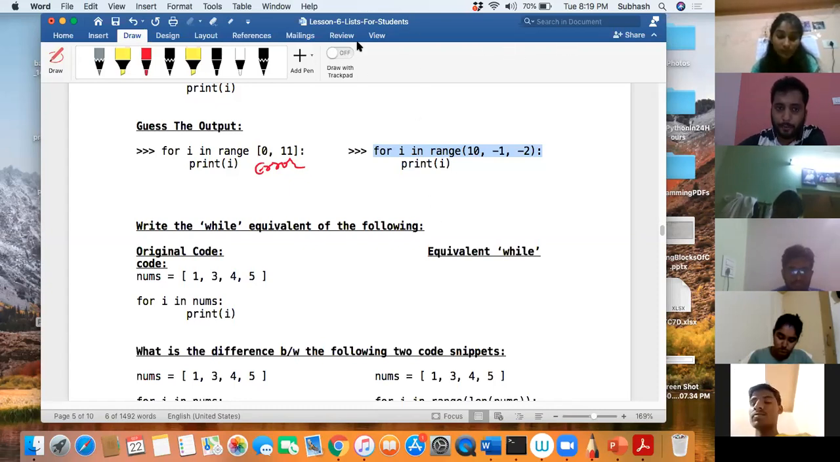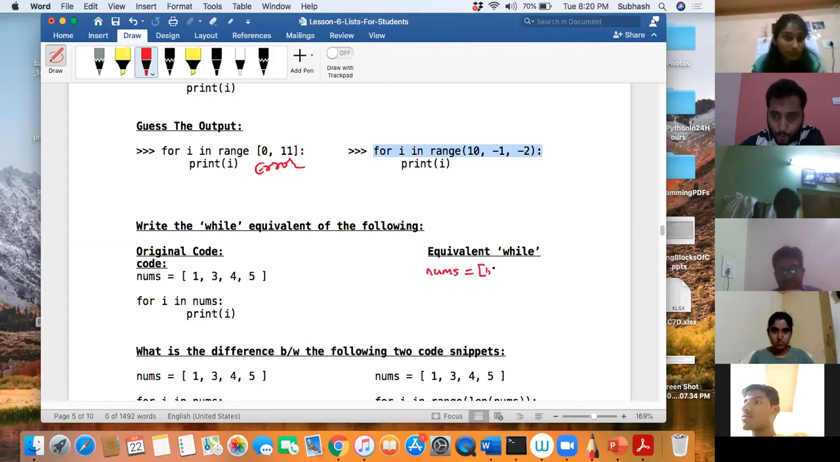So first I have to write the, one second, hold on guys. Okay, so what is it that I have to do? I have to put nums over here. That is important. That is there. That is for sure. nums is equal to 1, 3, 4, 5.